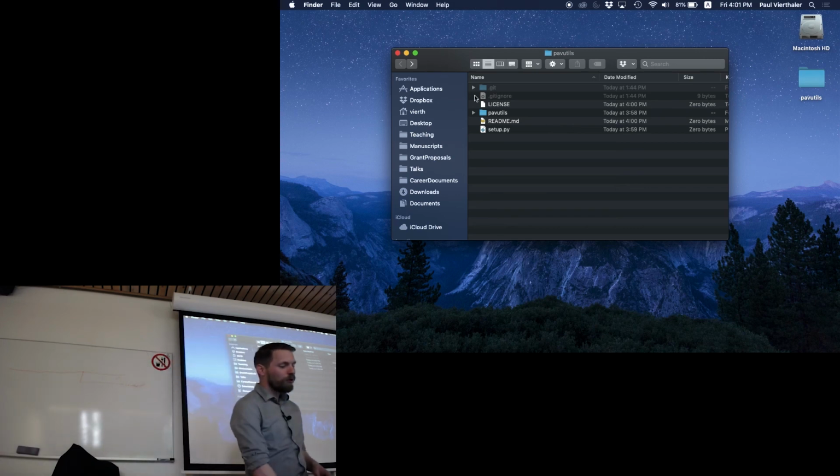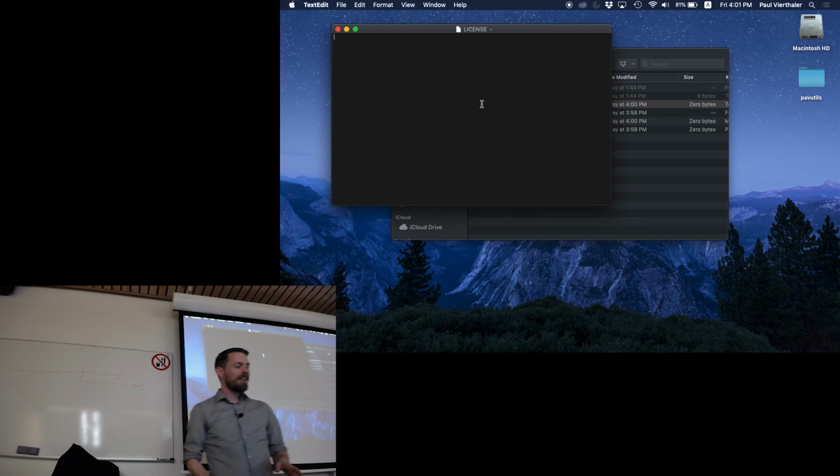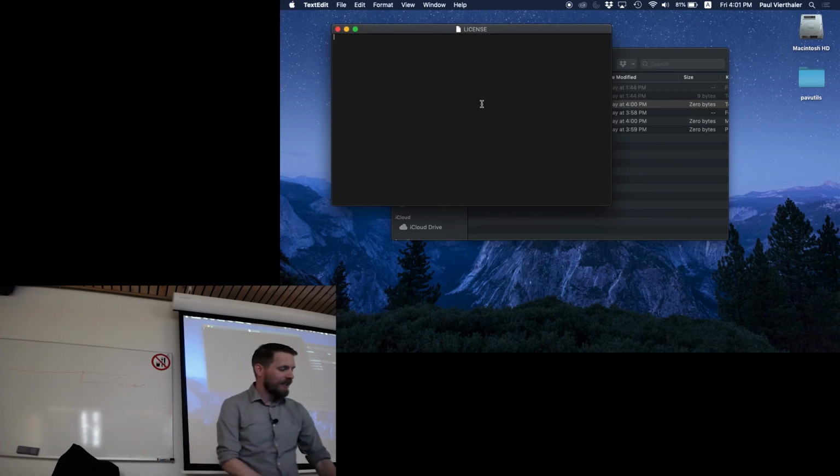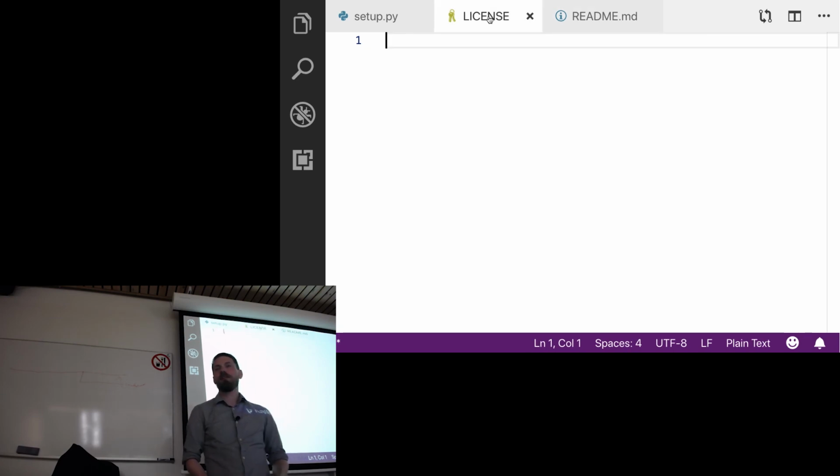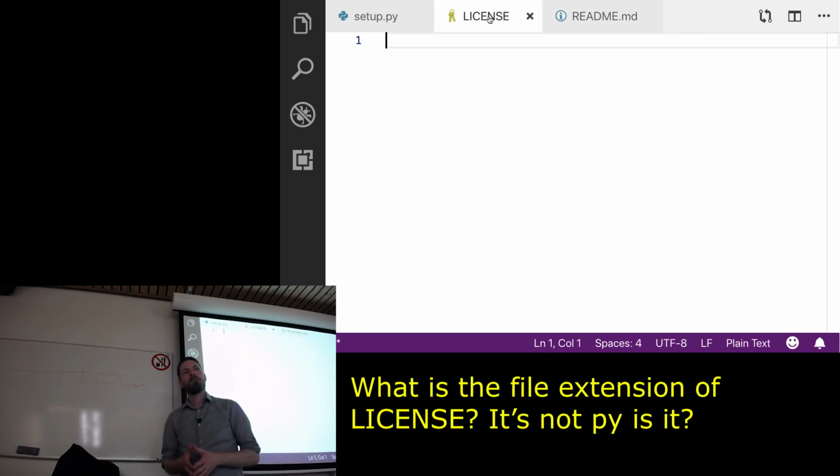So what you would do is you would go and get the text of that license, and then you would stick it in this file called license. Are there any questions about that? Yeah. What kind of file is license? It's not a PY.